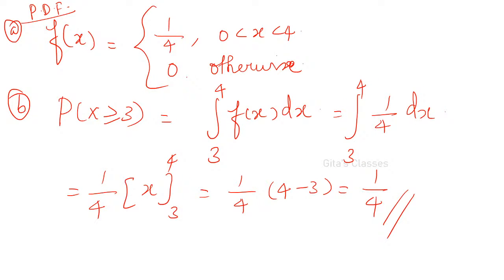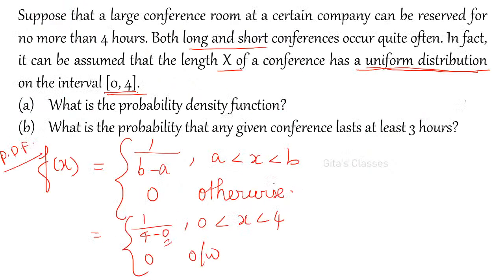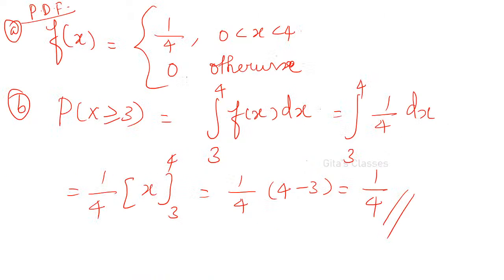So, f of x is 1 by 4, from 0 to 4, is our PDF. And the next second part is x. What is the probability that any given conference lasts at least 3 hours? At least means minimum 3 hours. So 3 to maximum it can be 4.